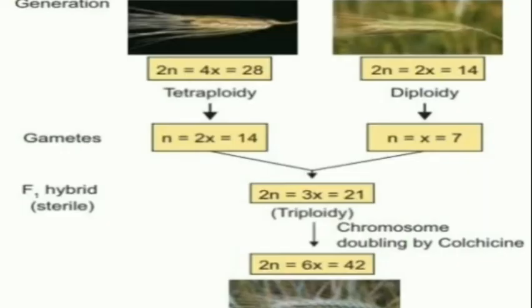This is the example of allopolyploidy. Here the 2n is 28 and here 2n is 14. Here n is 14 and n is 7 and 2n is 21.